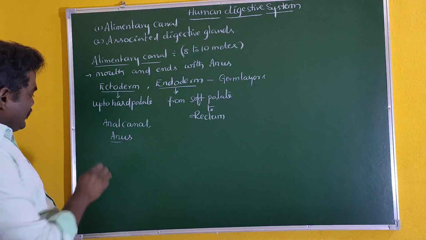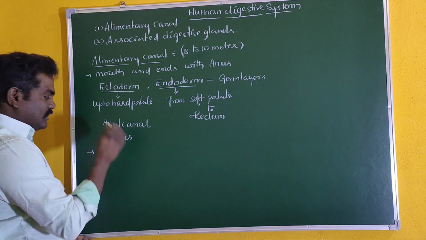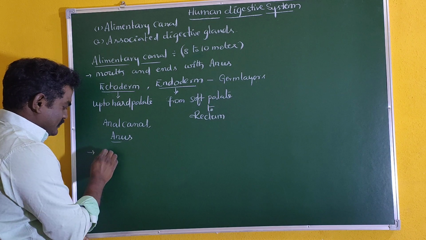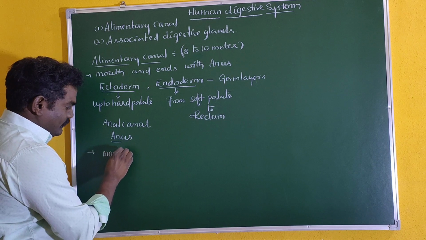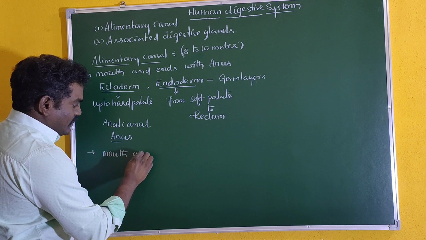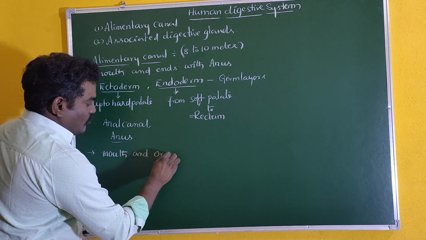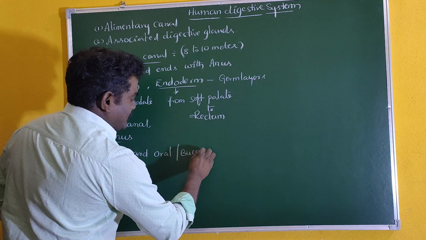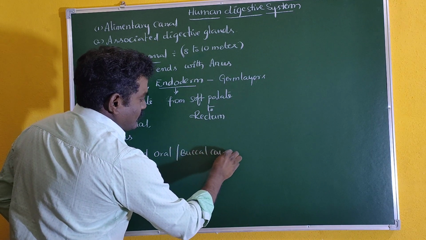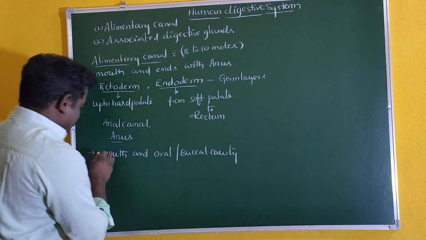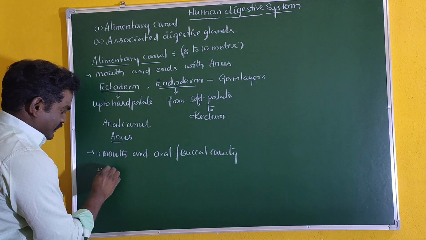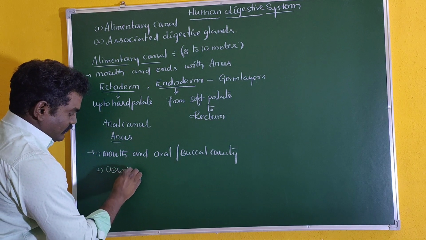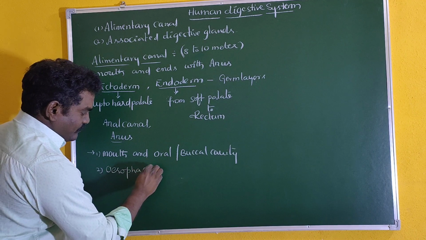Next, the alimentary canal is broadly classified into four parts. The first is the mouth and oral or buccal cavity. The second part is the esophagus.